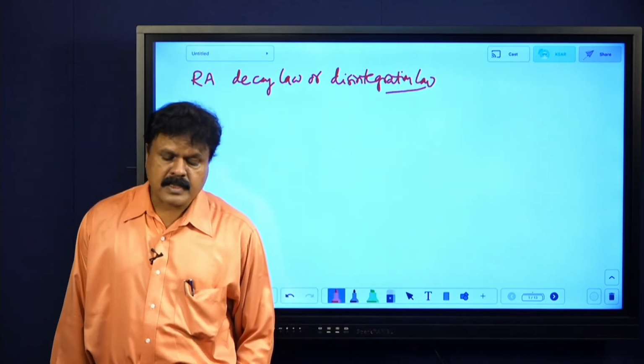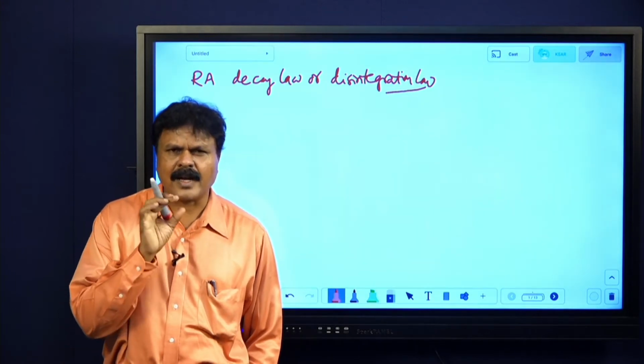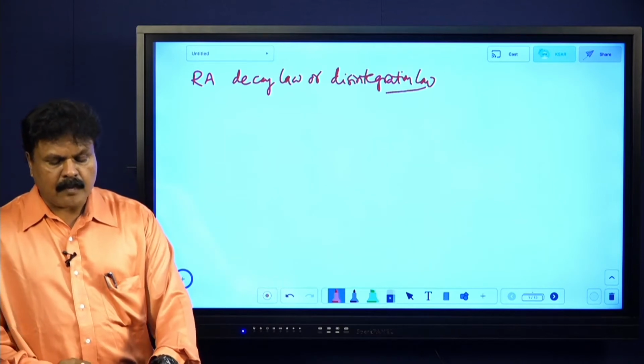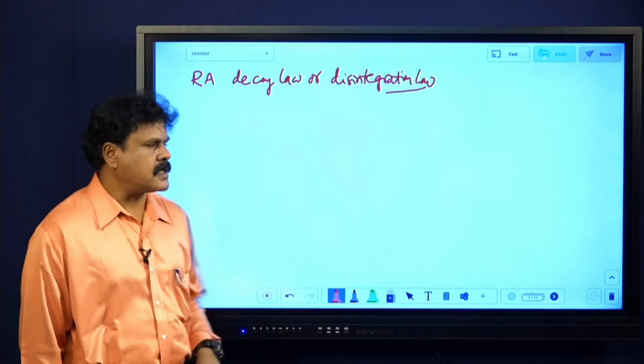What does the radioactive law state? It states that the rate of radioactive disintegration is directly proportional to the number of atoms present in the sample at that instant.